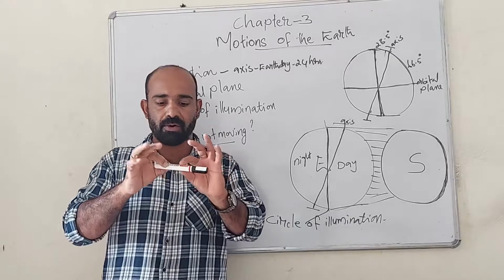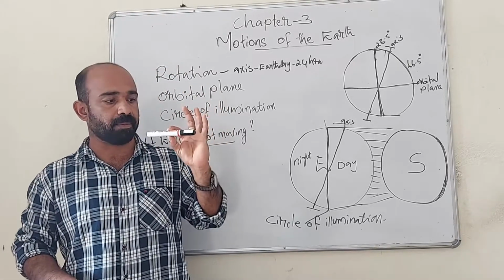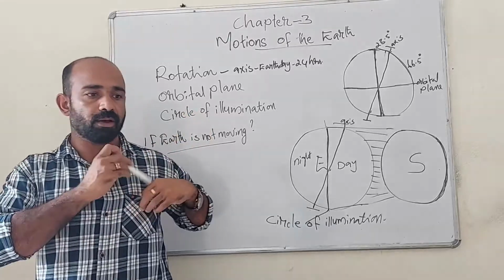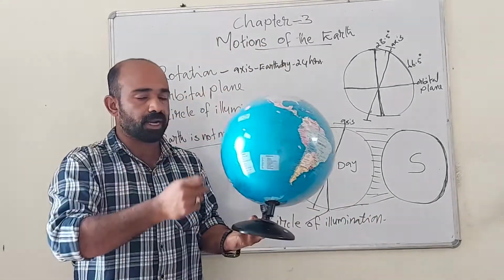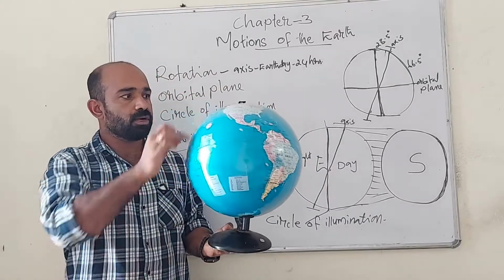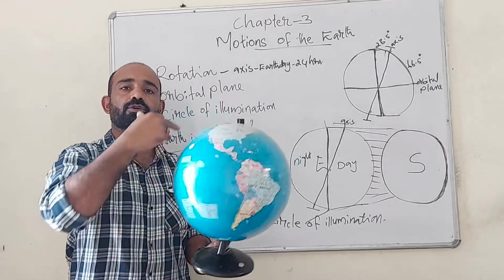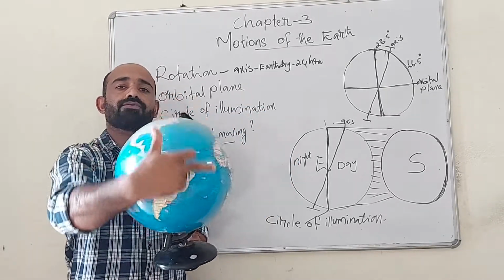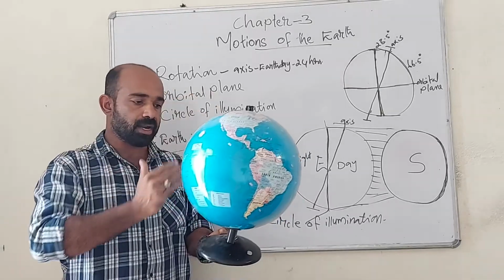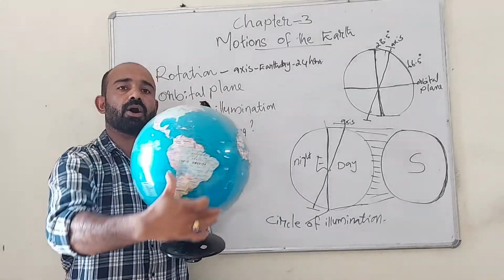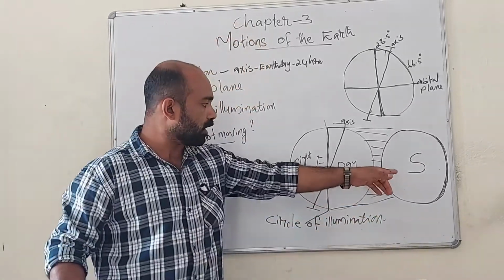Suppose I have one marker pen like this, and just like a globe, suppose let's take one globe. If I cut this globe exactly into two pieces, the edge where I have cut is called circle of illumination, because up to there light will be available. So here you can see one image, the sun, earth.